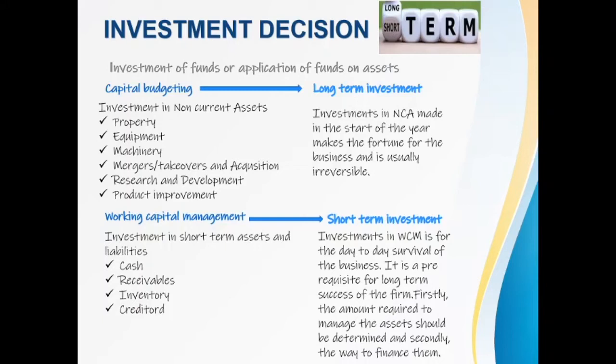Secondly, you need to decide what source of finance, whether short term or long term, you are going to use to finance them, through overdraft or trade credit. What type of short-term finance are you going to use for financing working capital, right?